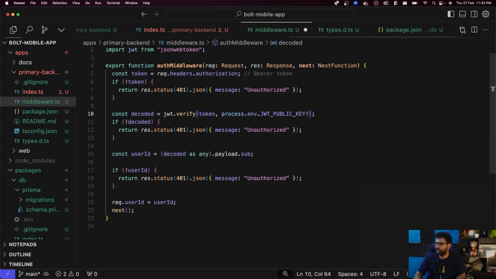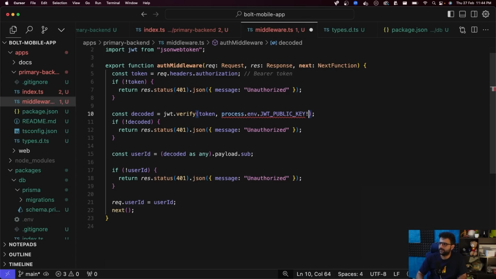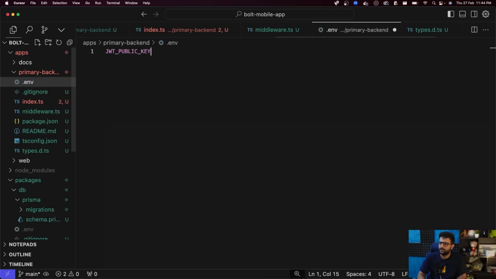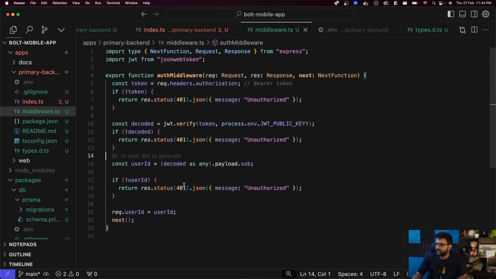There are a few things you can do here, like Google what this exclamation is. There was a red squiggly over here which said, okay, we expect a string, but this could be a string or undefined. So I added an exclamation here, which means I'm telling TypeScript I know what I'm doing. This will always exist. That also means I should be responsible and add a JWT public key here, which could be a random one. Oh, sorry, I'll get this from Clerk eventually. So I'll keep it as is for now, and eventually we'll take it from Clerk and put it over here. Alrighty, that looks good. Nothing wrong in the middleware.